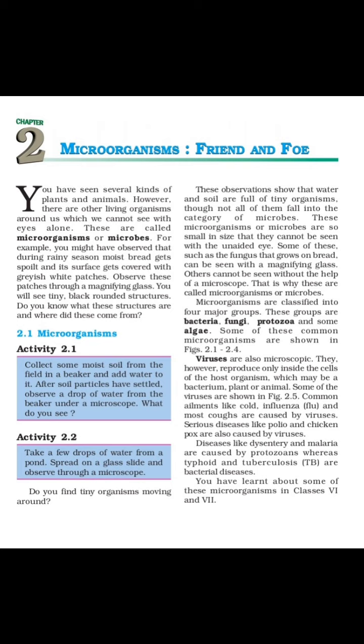Here, the name of the chapter is microorganisms, friend and foe. Foe means enemy, which are harmful. Now, in our daily life, we see many large animals and many small animals. Large animals like elephant and blue whale, and small ones like insects and ants. But there are some other small organisms which cannot be seen with our open eyes, and those are called microorganisms.